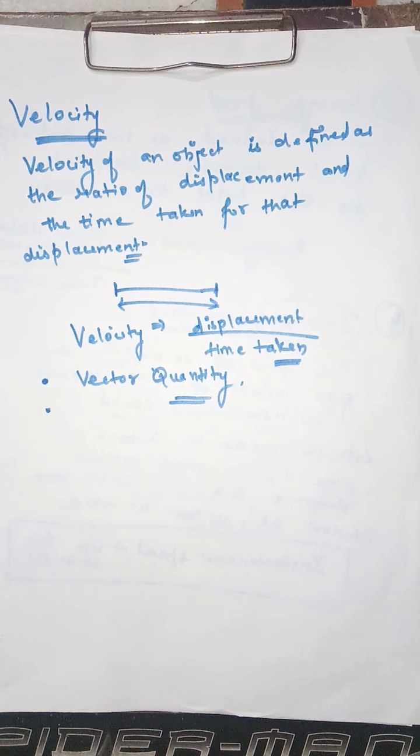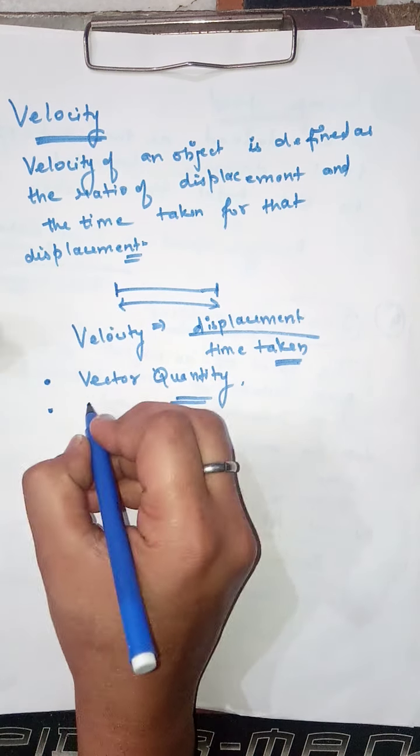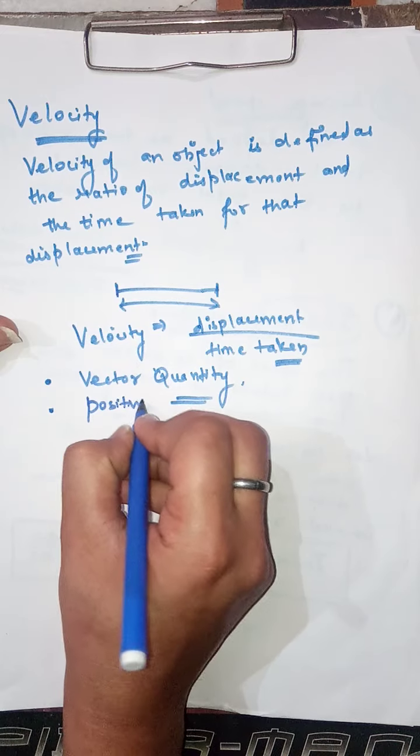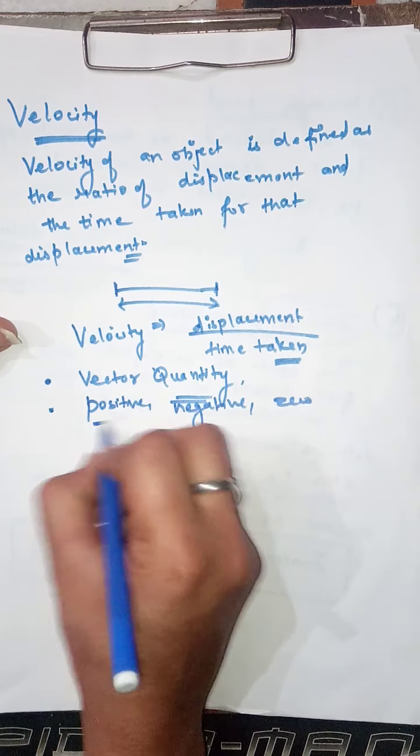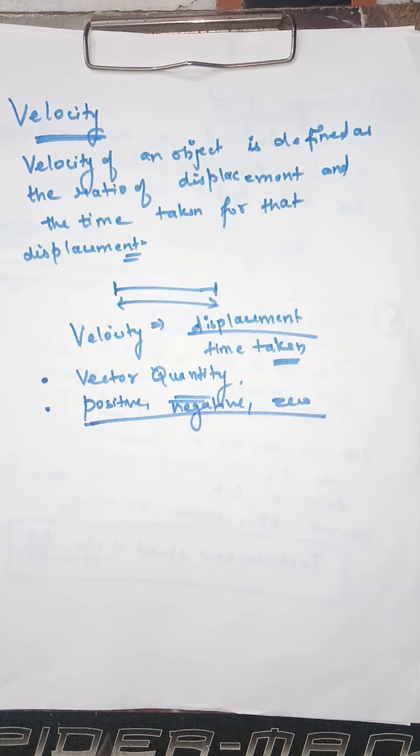Next, velocity can be positive, negative and zero. Maybe some of you are having difficulty with this point, that how the velocity can be positive, negative or zero. One thing I simply want to say is that we are going to consider this in detail in our upcoming videos.